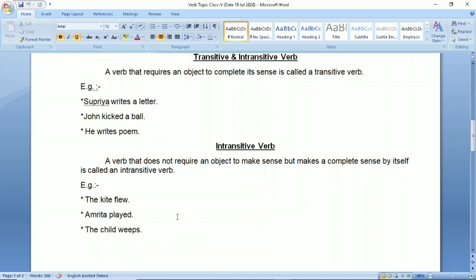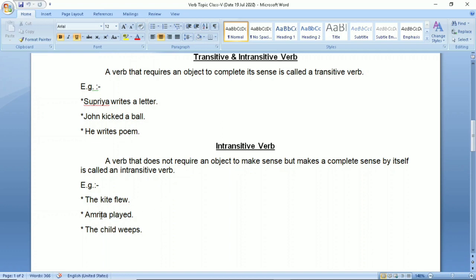Now intransitive verb is just the opposite of it. In intransitive verb, the verb does not require an object. A verb that does not require an object to make sense but makes a complete sense by itself means it does not require an object, and without object its meaning is complete in itself.